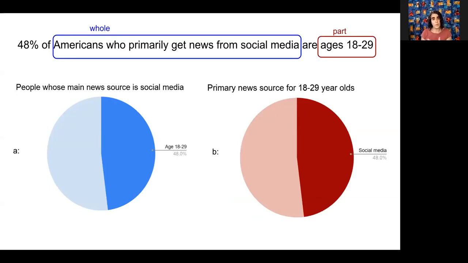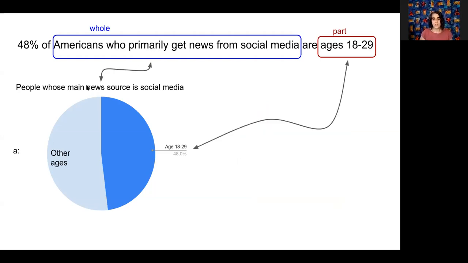And one part would be people whose primary news source was social media, whereas other parts would be other news sources like cable news or news channel websites. So those are my two choices. Which one is being described by this statistic? Are we taking people who get their main news from social media and looking at how old they are? Or are we looking at 18 to 29-year-olds and asking where they get their news?